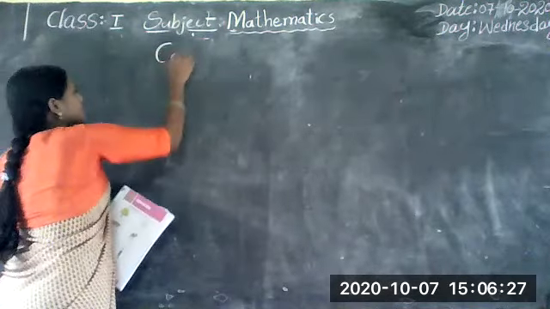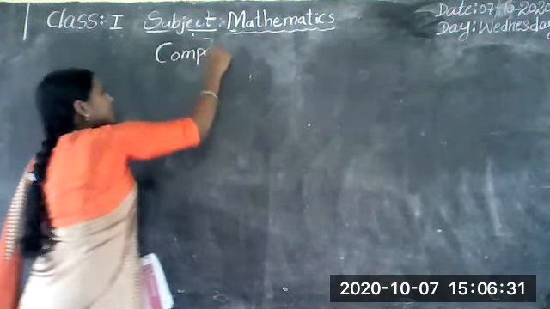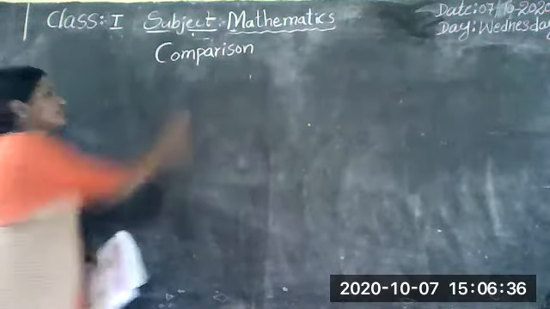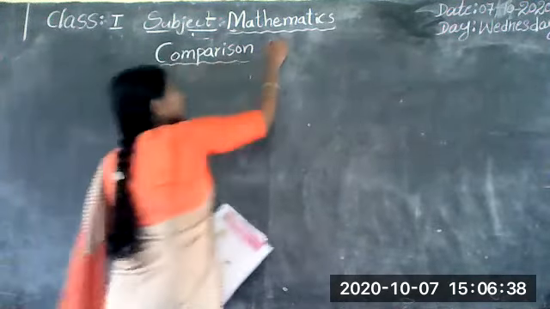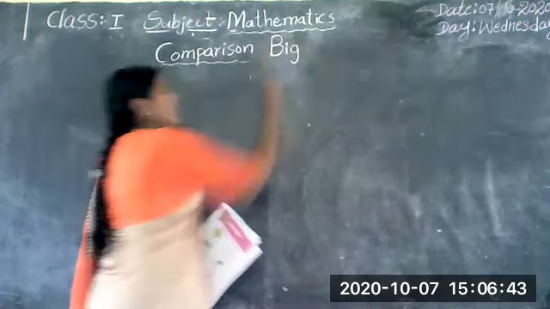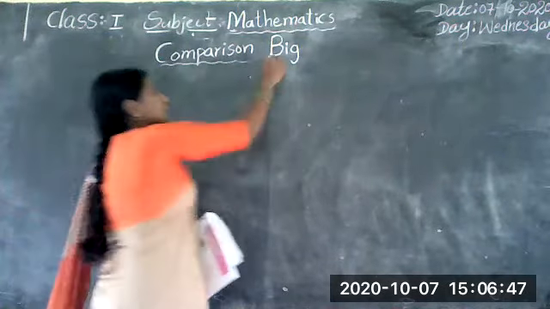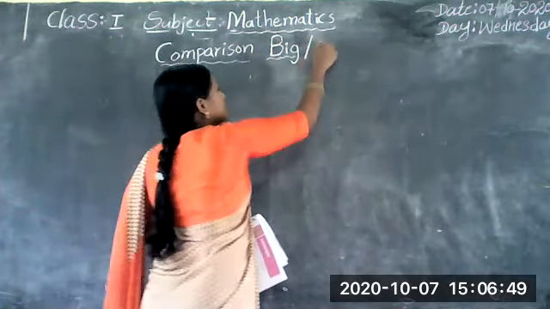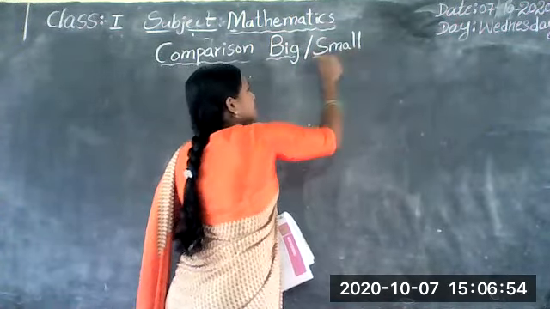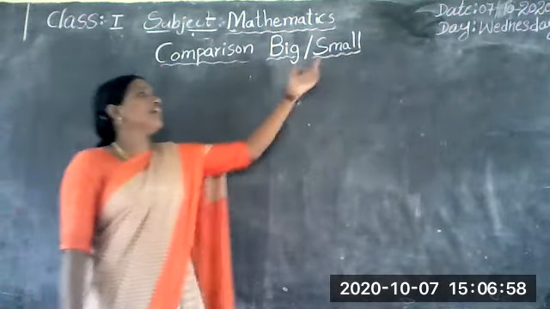Comparison: C-O-M-P-A-R-I-S-O-N. Big: B-I-G. Small: S-M-A-L-L.